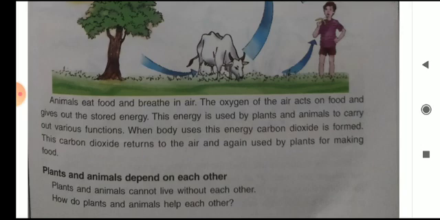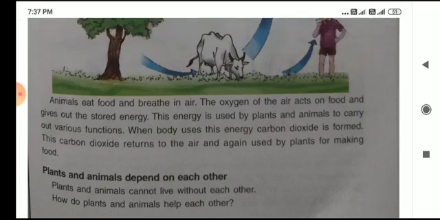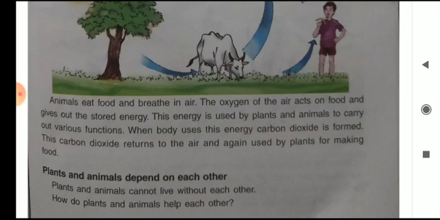After that, animals take food from the plant and breathe in oxygen from the environment. When food is digested and oxygen enters our body, a chemical process is conducted and energy is released.